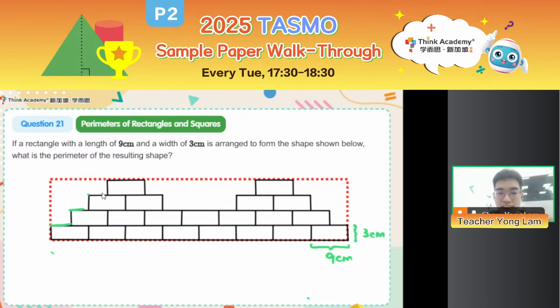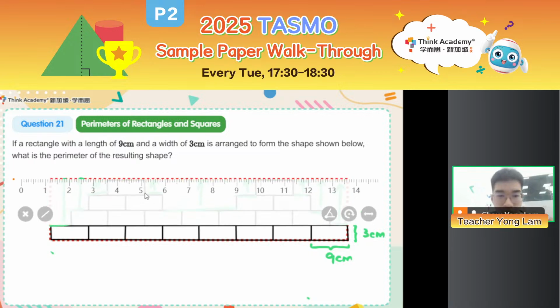You see all these sides, I could push them out. All these sides, all of these. I can push them out. All these sides, push them up. And I form exactly the entire length of the rectangle. Let me use a ruler to draw it, right? I formed exactly the entire length of the rectangle, right?